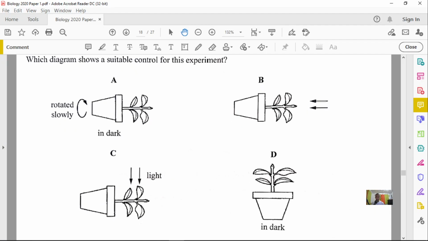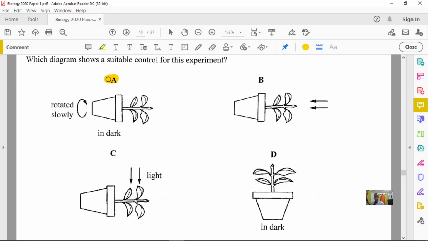Option B is on one point, and I notice the arrow going in, so it could be light coming from that side. In C, the plant is turned sideways, with light coming from this side, and D is in the dark. The best option for distributing the stimulus all over the plant is actually option A.